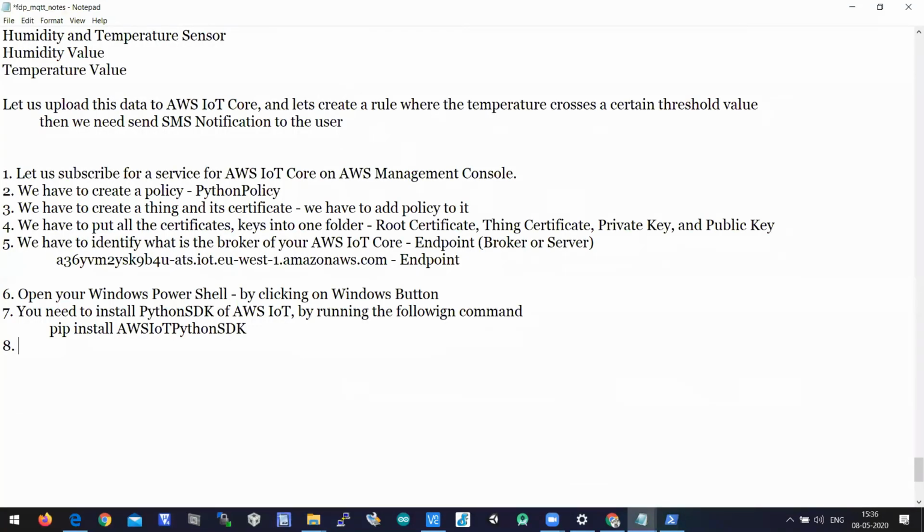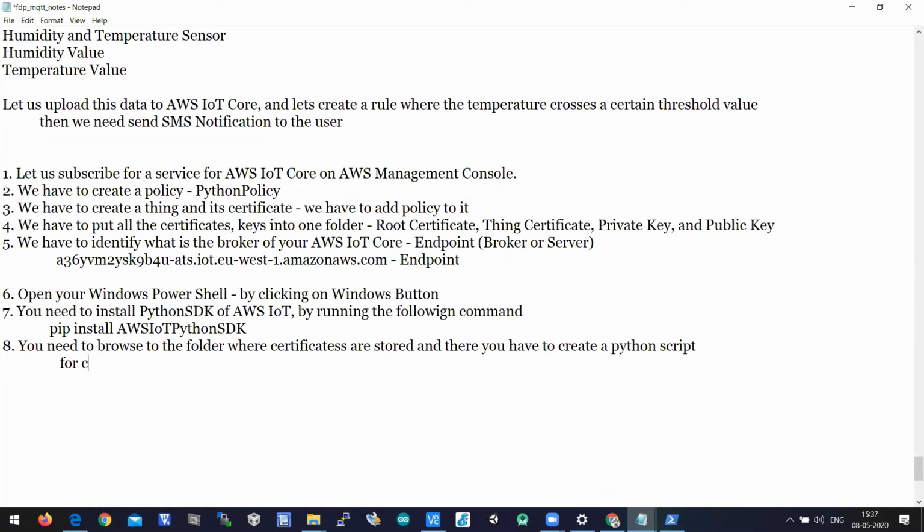So after installing the Python SDK, you need to browse to the folder where the certificates are stored, and there you have to create a Python script for connecting with AWS IoT Core. Okay, this is what we did, right?